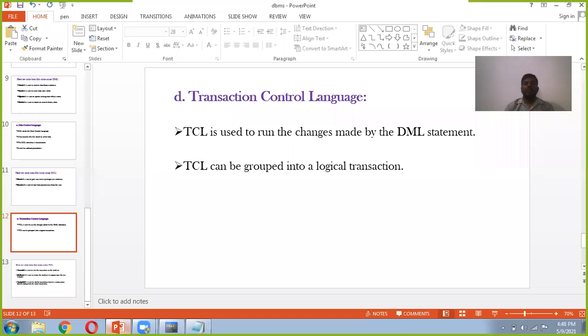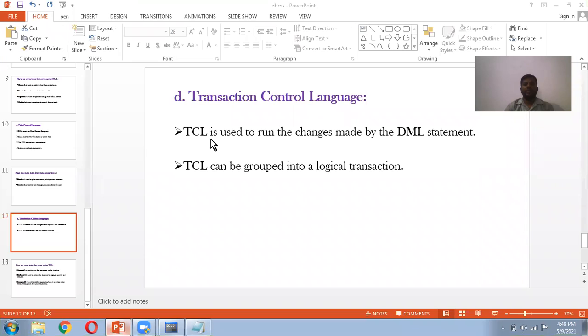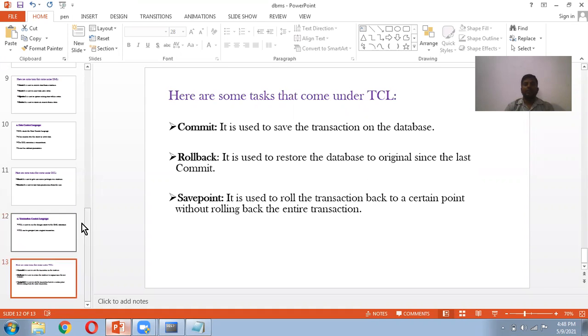Now we will see the last one, the transaction control language. TCL is used to manage the changes made by DML statements. So TCL can group statements into a logical transaction. What commands do we have? We have commit, rollback, and savepoint. Commit is used to save the transaction on the database.